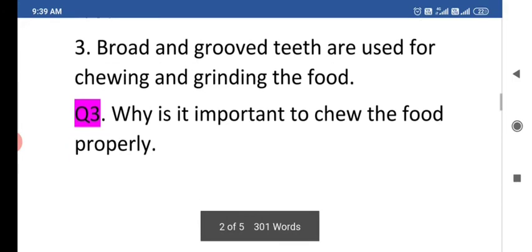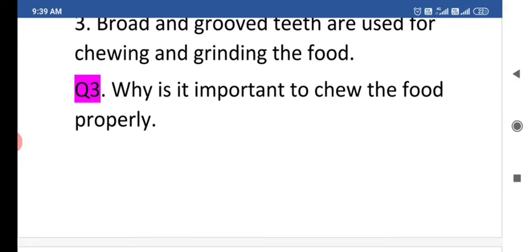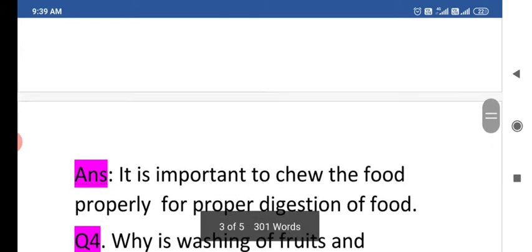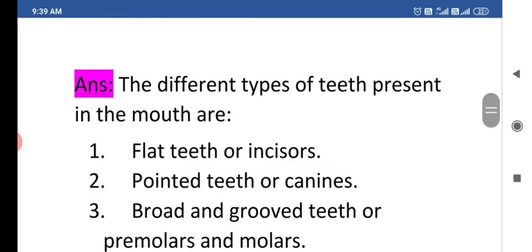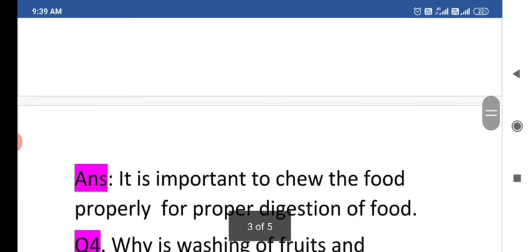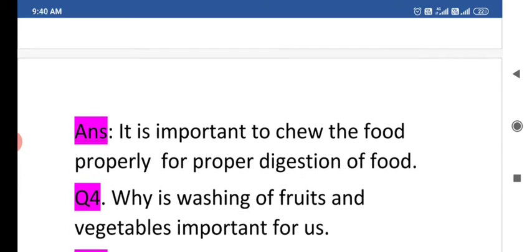Question number 3: why is it important to chew the food properly? We must chew the food properly. Why is it important? It is important to chew the food properly for proper digestion of the food, because it needs to be chewed very well. After that, it mixes with saliva and goes to the stomach through the food pipe. So for the proper digestion of food, it is important to chew the food properly.